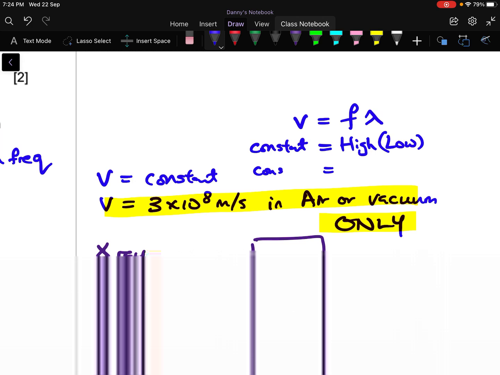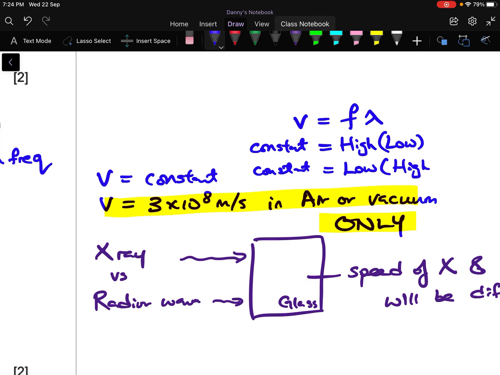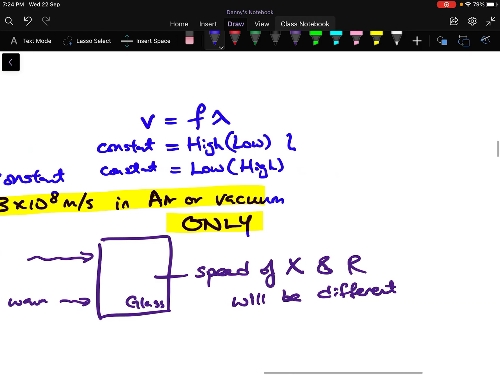At the other end, if frequency is rather small, then wavelength must be high. For those who are weaker in mathematics, this is what I mean. If let's say 4 is the speed, and my frequency is very high, what value can I have for my wavelength? 1, no? And if my frequency is very low and has a value of 1, my wavelength must take up a bigger number.